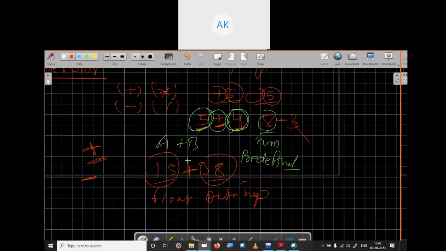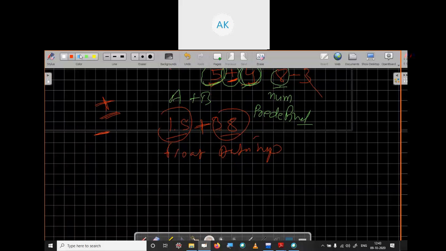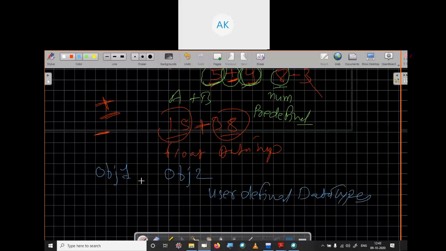Is it clear? But in object oriented programming we have objects: object 1, object 2. Objects are not predefined data types. As we discussed in the first or second class, object and class form a user defined data type. The type of an object is its class, so this class is user defined.